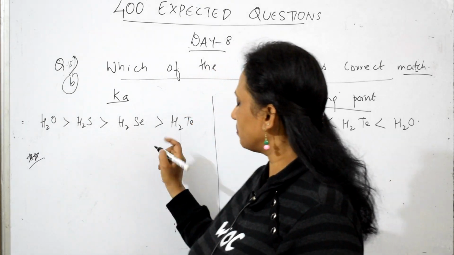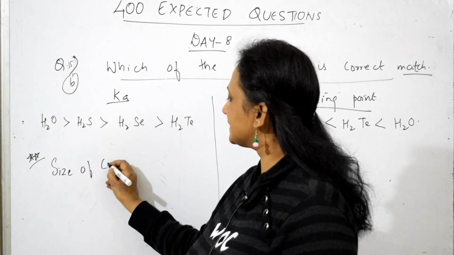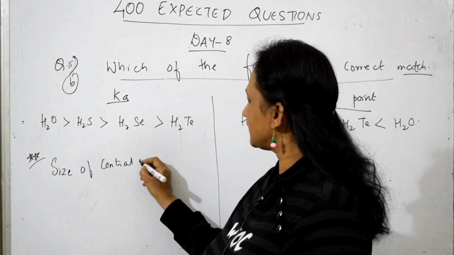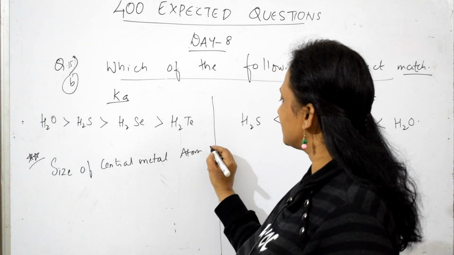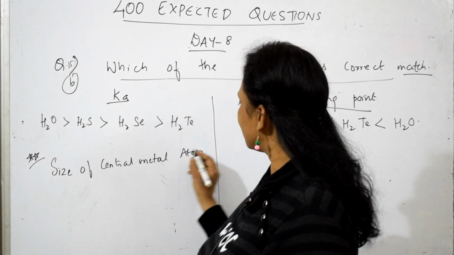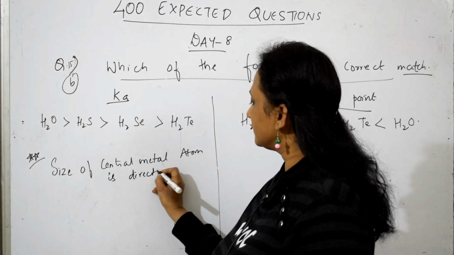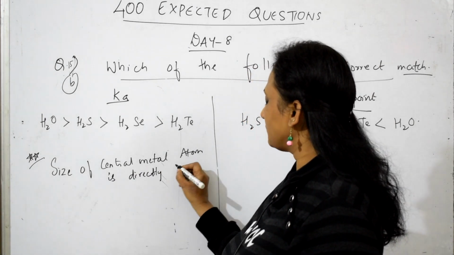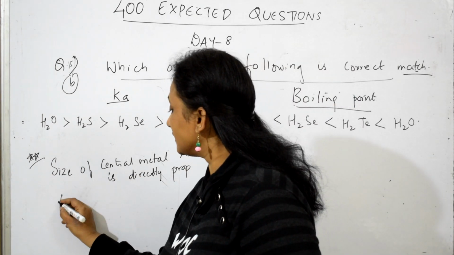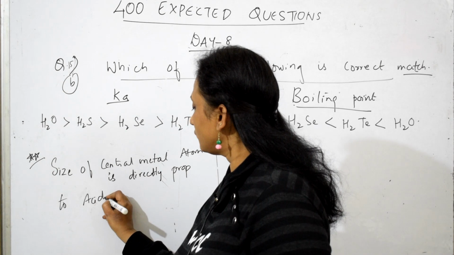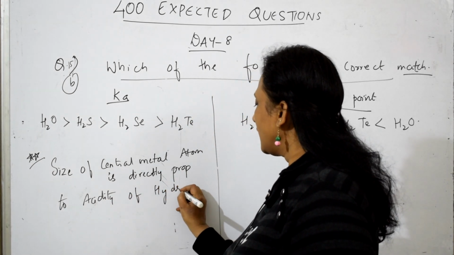Remember, size of the central metal atom is directly proportional to the acidity of the hydride.